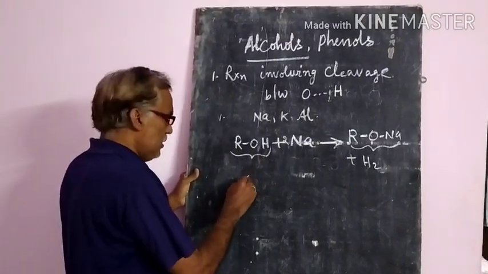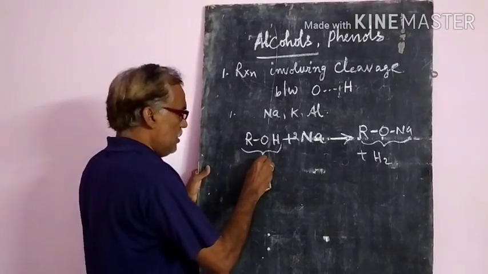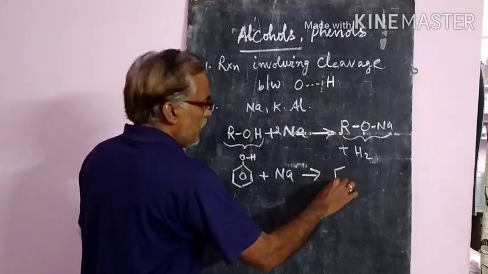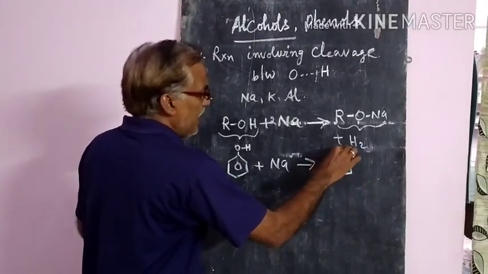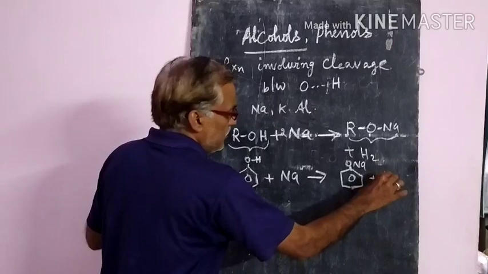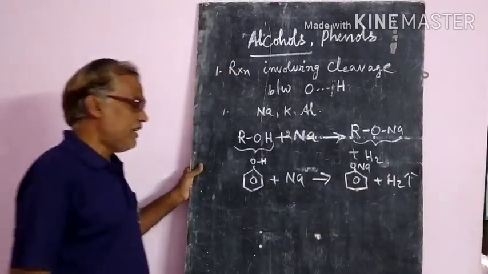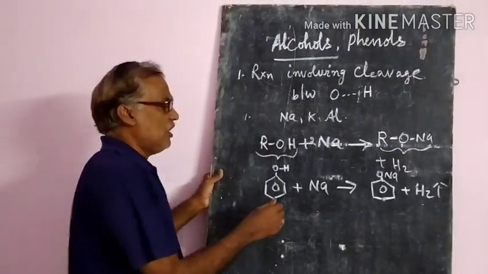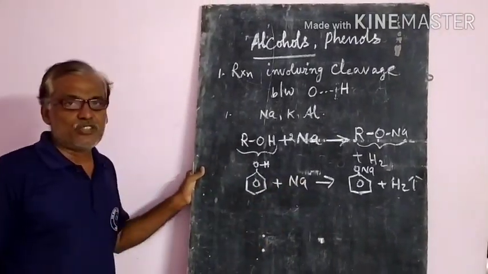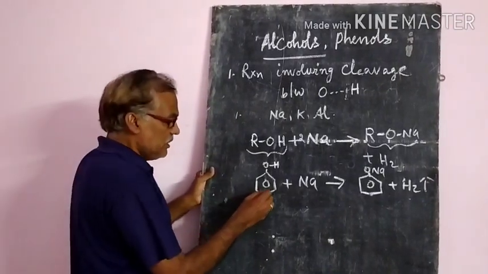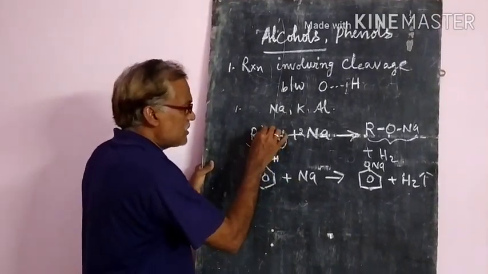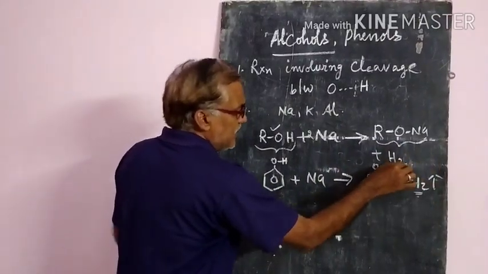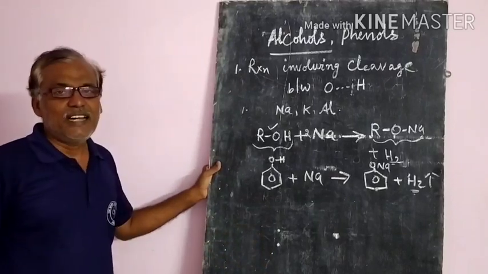Similarly, phenols react with sodium metal to give sodium phenoxide, ArONa, and hydrogen gas. Since they release protons, that is hydrogens, they show acidic character. Sodium alkoxides and sodium phenoxides form and hydrogen gas is released, so they also show acidic character.